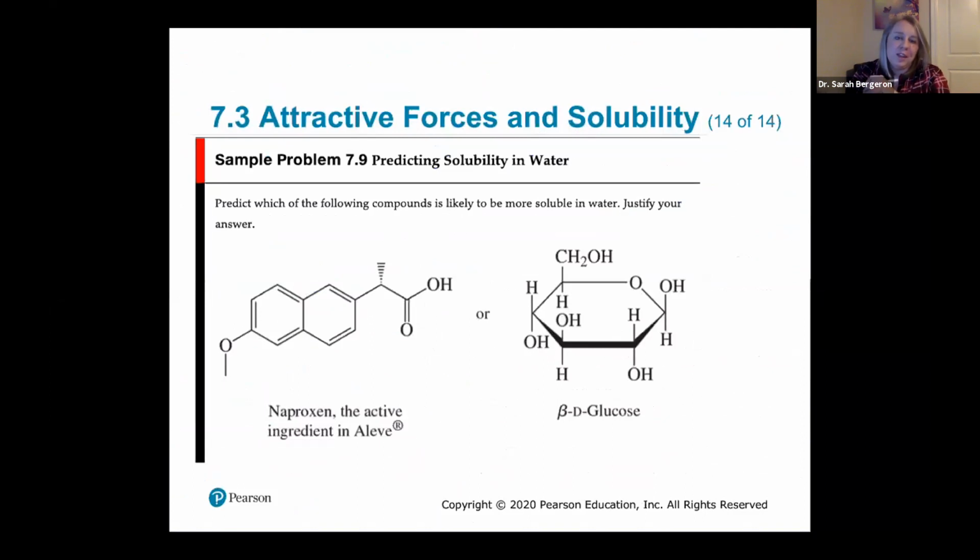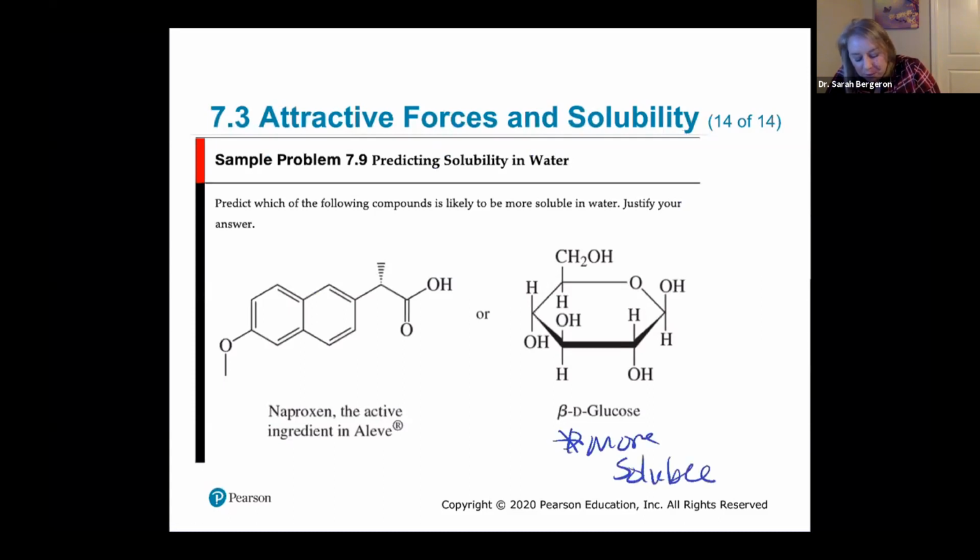All right, so let's look at another one. Which one of the following compounds is likely to be more soluble in water? Justify your answer. Naproxen or beta-D glucose. Pause it. Think about your answer. So what you should have come up with is that beta-D glucose is more soluble.